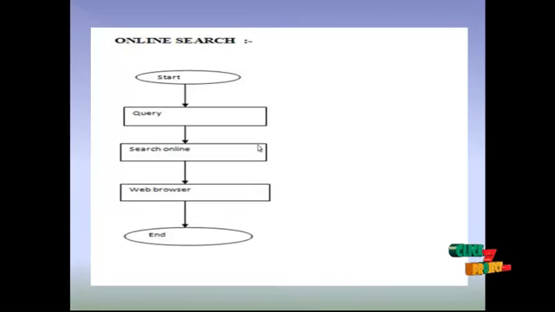Next one is online search. Online search is a common online search. Suppose the user writes a query, we're going to search the query online through our web browser component in our Windows form.